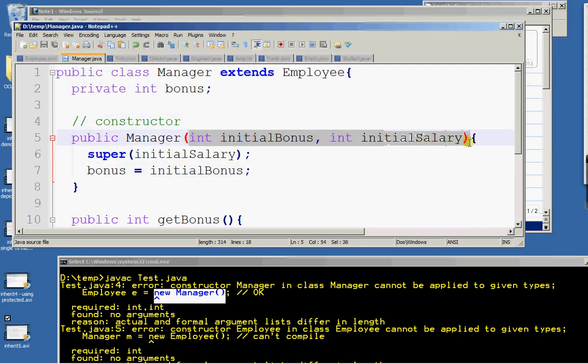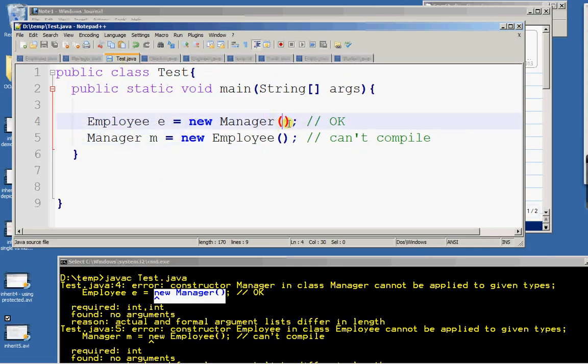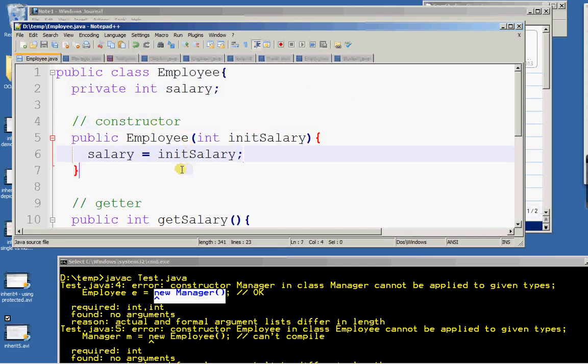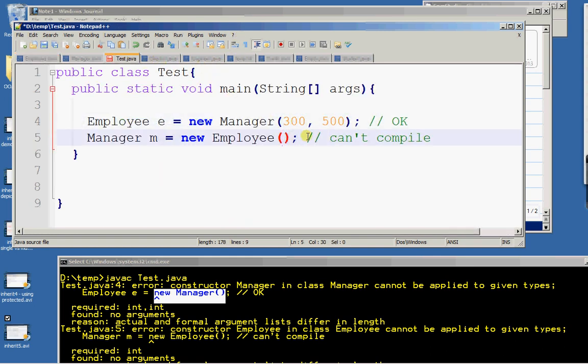I have only one constructor in Manager, and it's not the default constructor. So I need to pass in an initial bonus and initial salary. What about Employee? Do we have a constructor? There's only one constructor in Employee, the one which takes in the initial salary. Okay, let's try again.